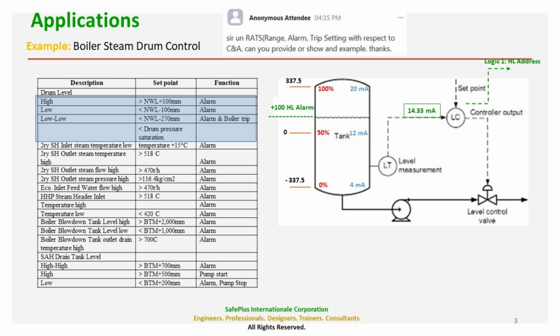So for every increment from the lowest level to the highest level, there is a corresponding value of milliampere current that will be fed to the controllers. The alarm, on the other hand, is the critical value of the process variable that a control room operator needs to be aware of or needs to intervene on.